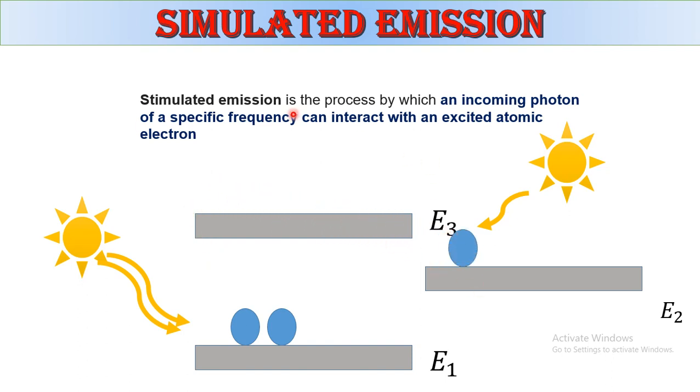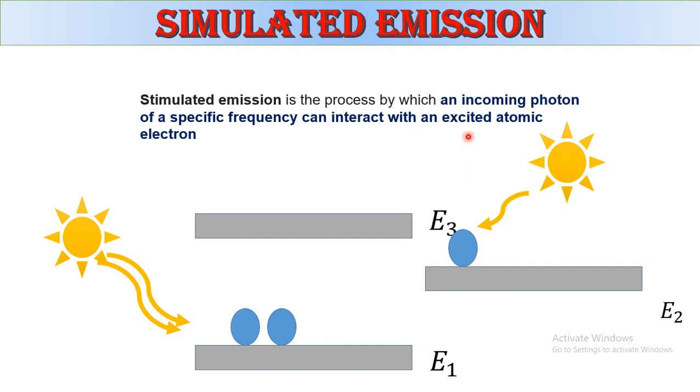Once again, it's the process by which an incoming photon of the specific frequency, from the external light source, comes and interacts with the atom in energy level 2.